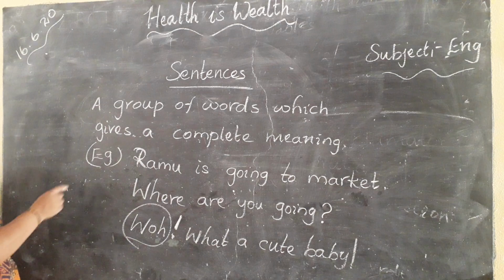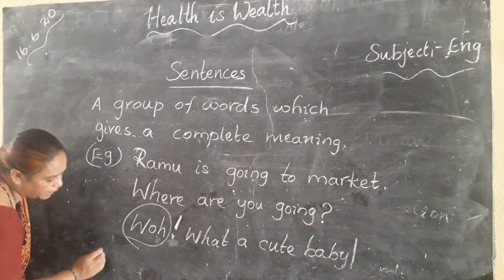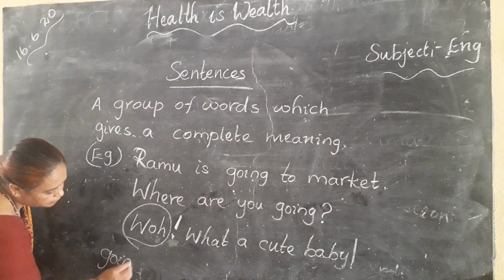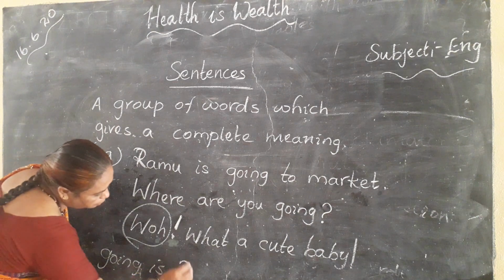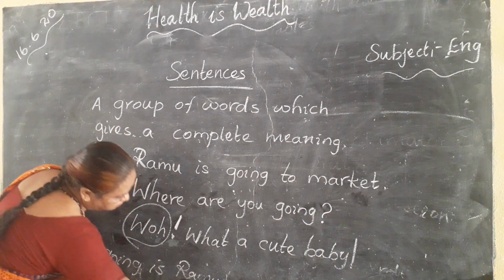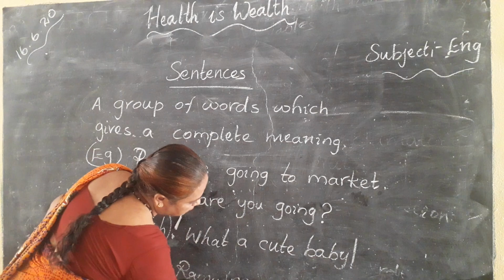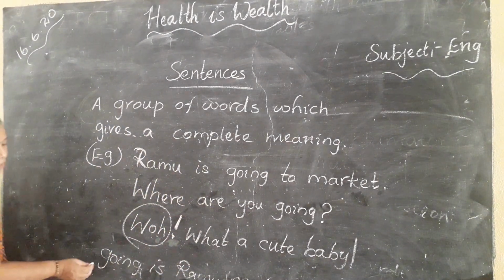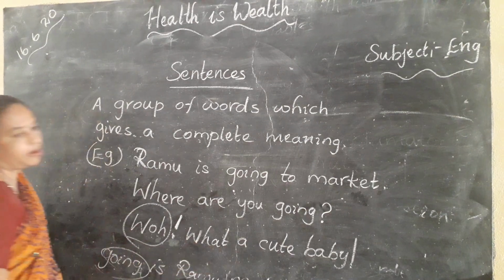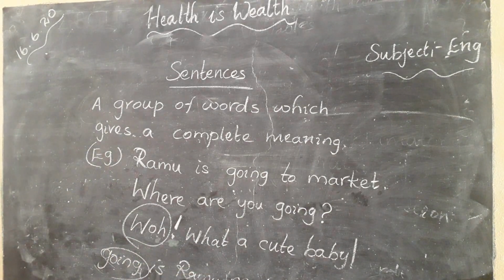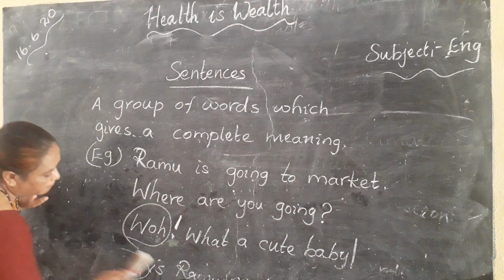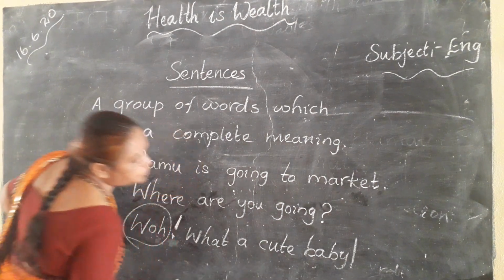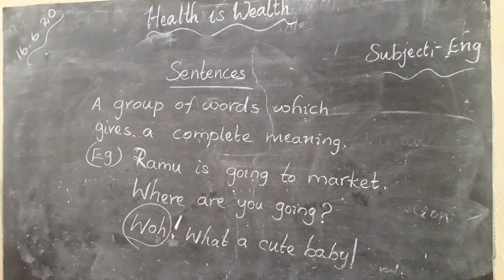Suppose I don't place the words in the proper manner, I write: going is Ramu market. Is it the right formation of the sentence? No, because the words are not put in the proper order. So for a sentence, we have to put the words in the proper manner so that it gives a complete meaning.